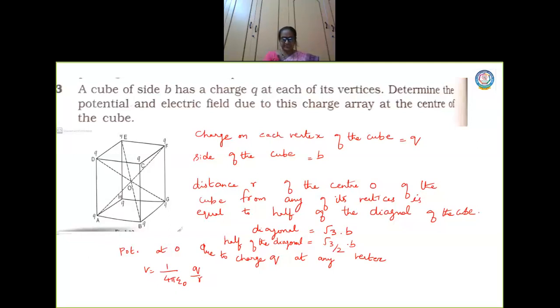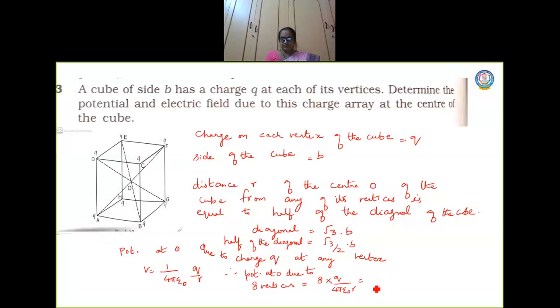How many vertices are there in a cube? You have 8 vertices. So the potential at O due to 8 vertices is 8 into Q by 4 pi epsilon naught r, right?